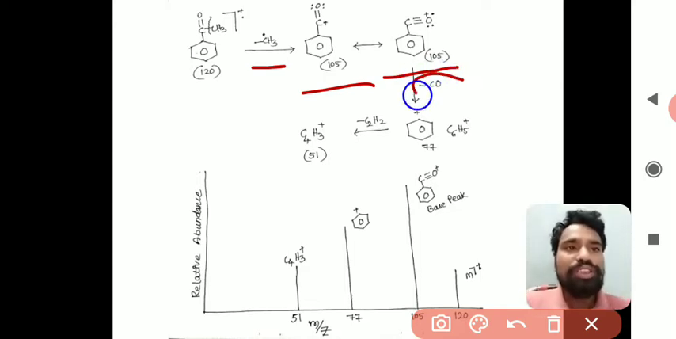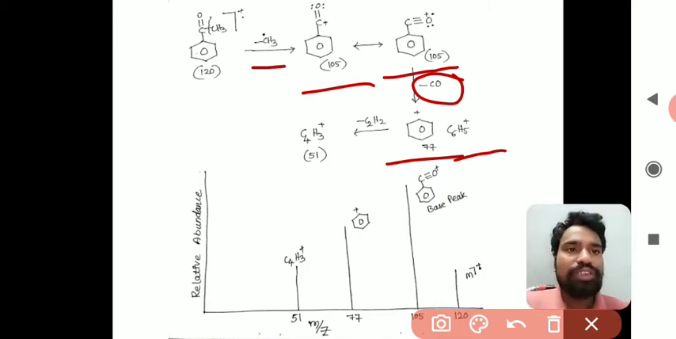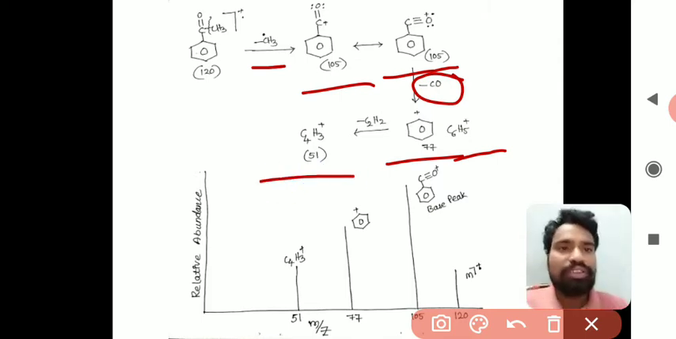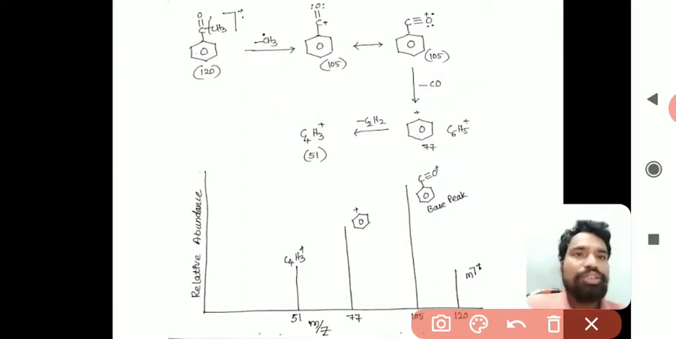By losing CO, it forms the phenyl carbocation, C6H5 plus, whose corresponding m/z value is 77, and by losing C2H2, it forms C4H3 plus. As we have discussed, in all aromatic fragmentation we may observe a peak at 51 that corresponds to the C4H3 plus ion. So this is the fragmentation process in the case of acetophenone.